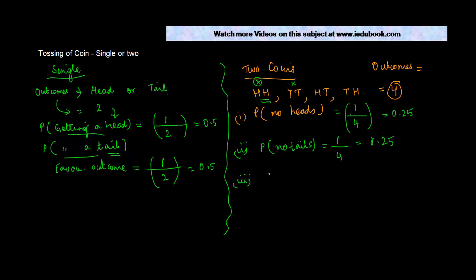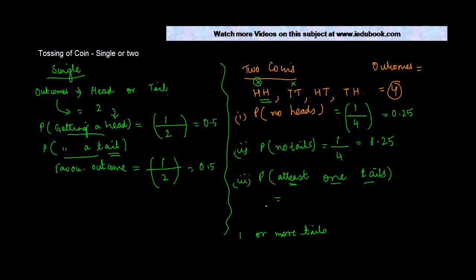Third, the probability of getting at least 1 tail. Now this is interesting. What do you mean by at least 1 tail? At least means either 1 or more tails.